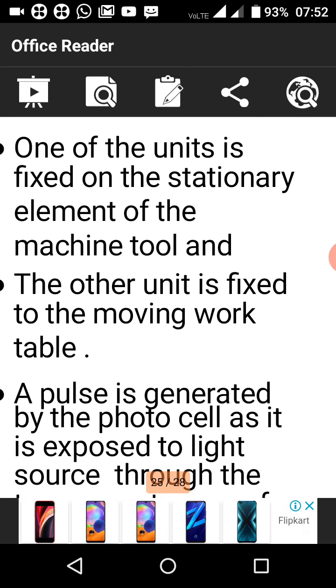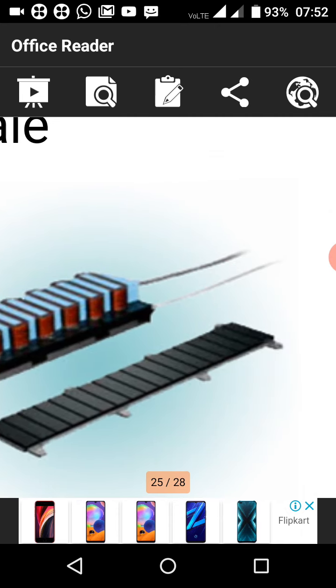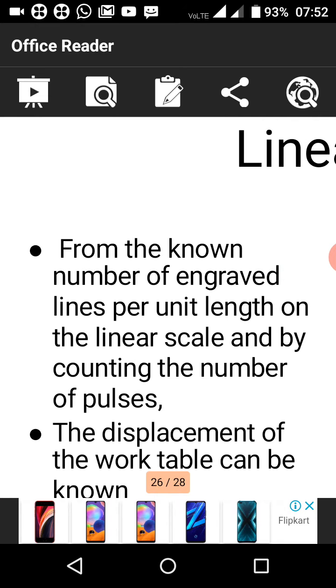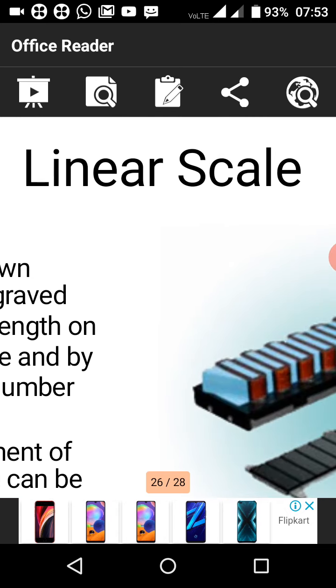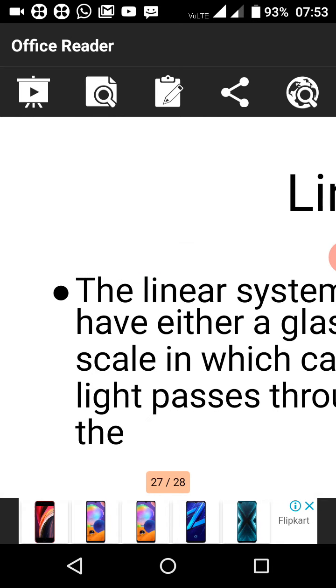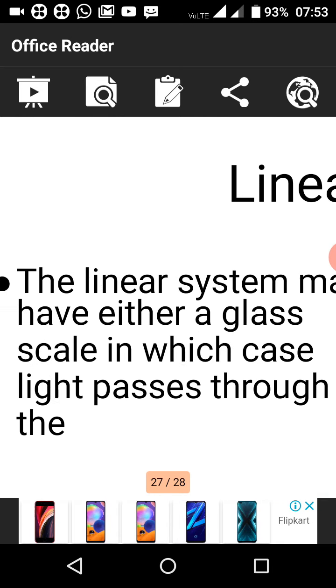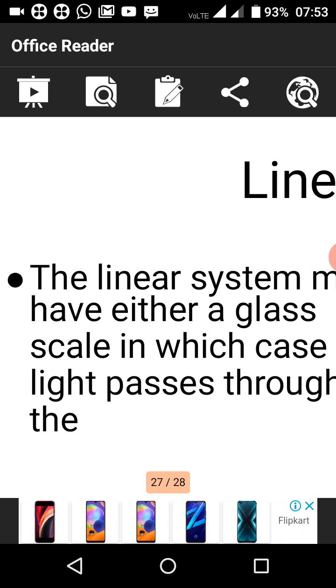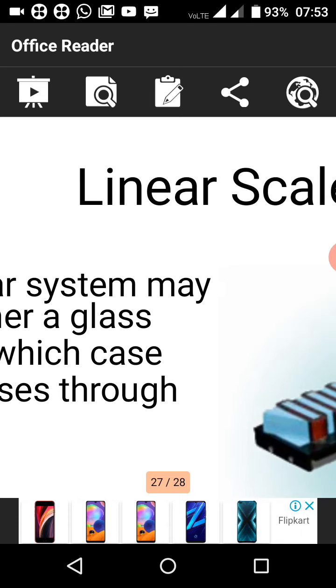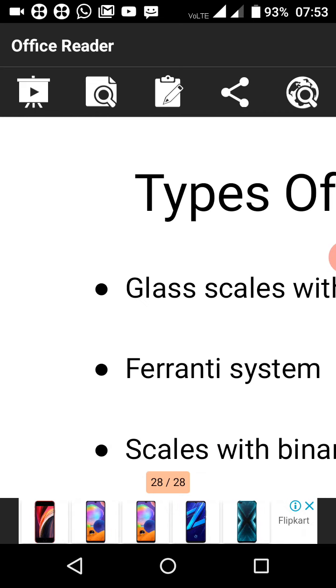A pulse is generated by the photocell when exposed to the light source through the encoder system, from the known number of lines per unit length. So this is the line scale. The line scale system may have a glass scale, in which light passes through it. So this line scale is made of glass.